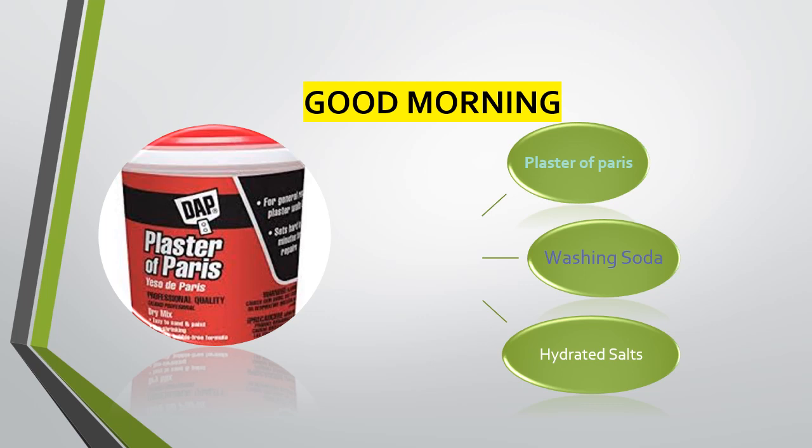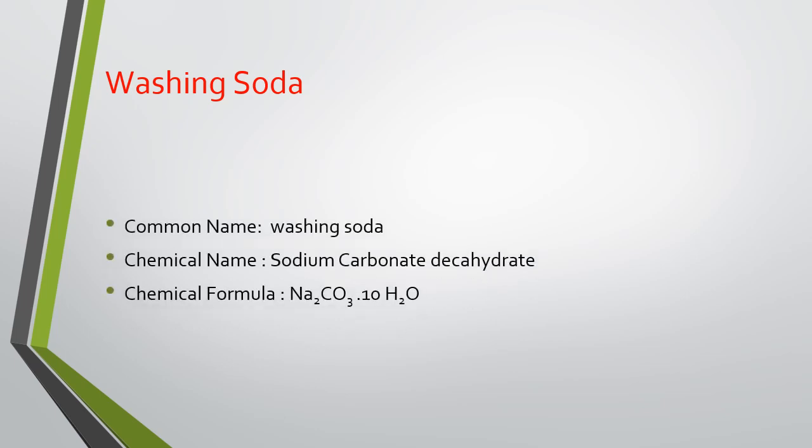Hello children, good morning. Today I am going to teach you two important chemical compounds, that is washing soda and plaster of Paris. Now, the first chemical compound, that is washing soda, its common name is washing soda, chemical name sodium carbonate decahydrate, and its chemical formula Na2CO3·10H2O.